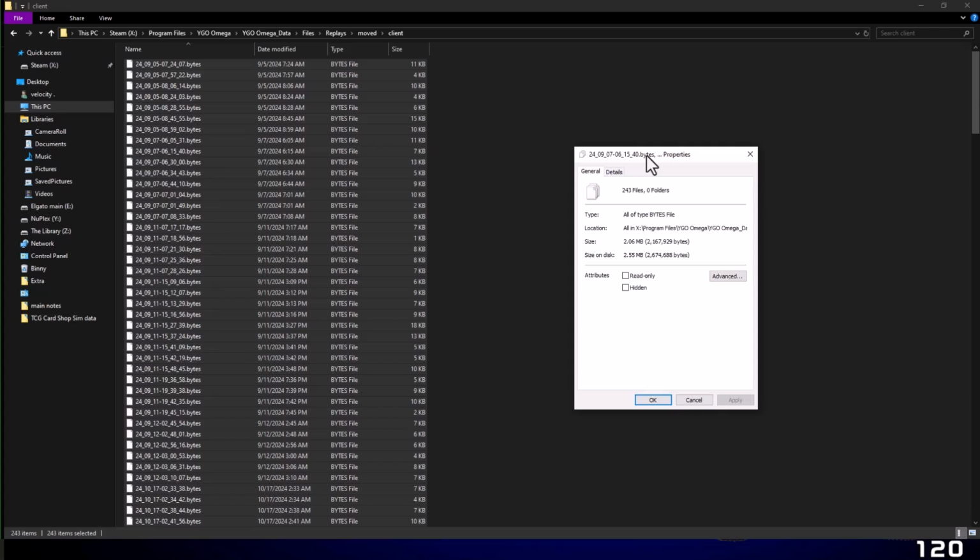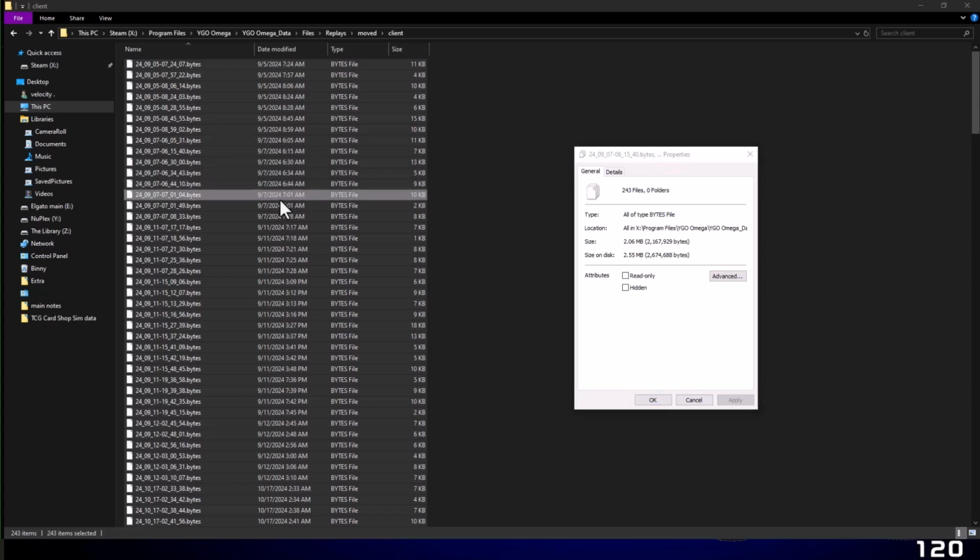It takes up less space with 243 of these files than the average MP3. 243 little files, and you can literally just drag and drop these in anywhere you want, and pretty much no one's even going to know. You could probably save almost all of these on like 2 or 3 NFC tags, and people are going to be like, oh my god. Even then, just upload them to Discord at that point.